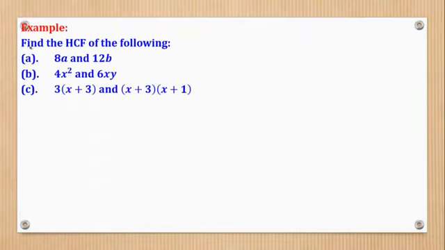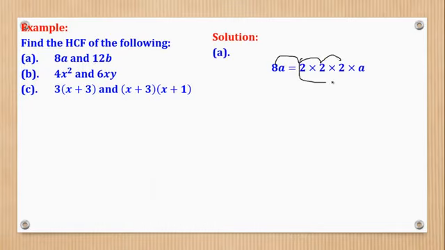So we shall go with this example. Example 1 says, find the HCF of the following. Part A is 8a and 12b. I think let's start with that. So first, you have to prime factorize. So 8, when I prime factorize, it becomes 2 times 2 times 2. So this stands for 8, then times a, which is here. There I have prime factorized. What about 12b?